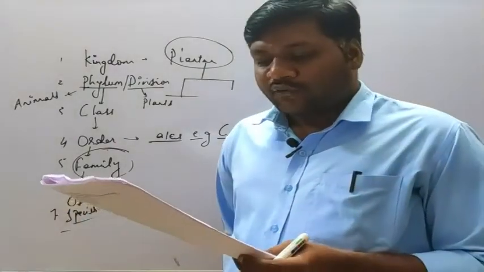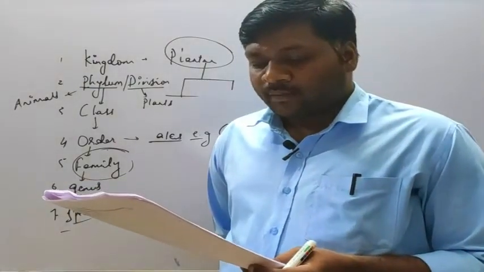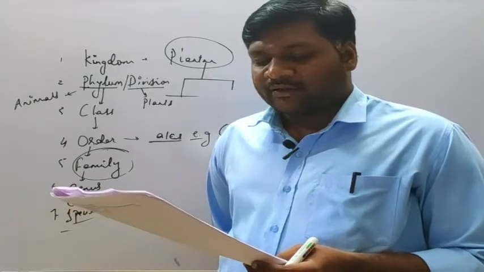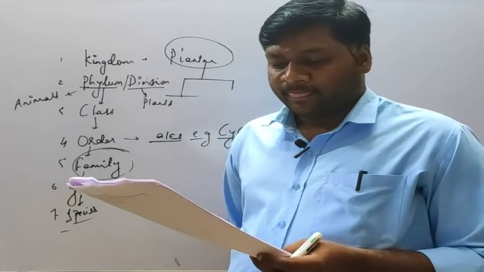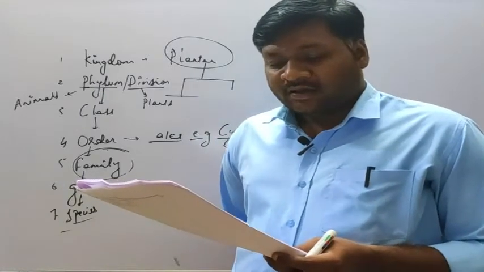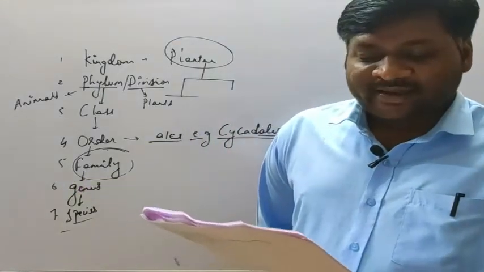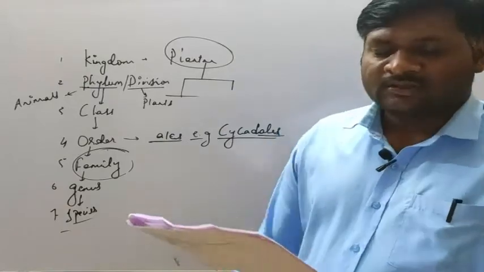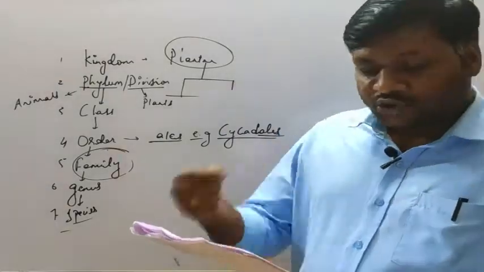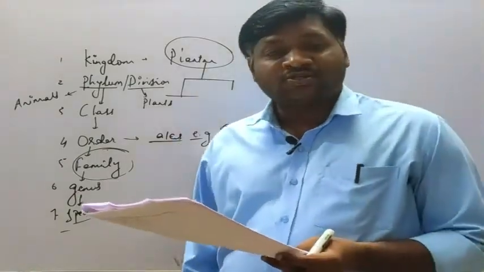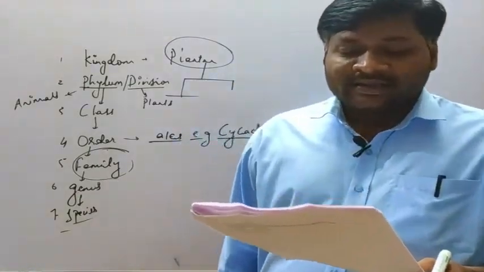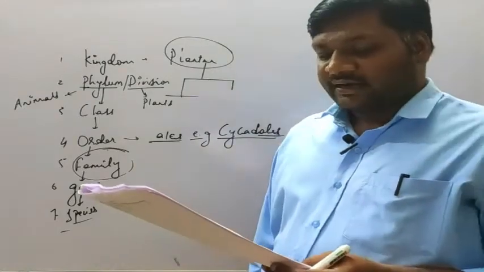The next, moving from species to kingdom, more different species are included in each higher category. Yes, it is correct. Then species that are in the same genus share very specific characters. Of course, it is also correct. So the incorrect one among these is option B. Organisms placed in the same genus are least closely related. So that is the incorrect one.